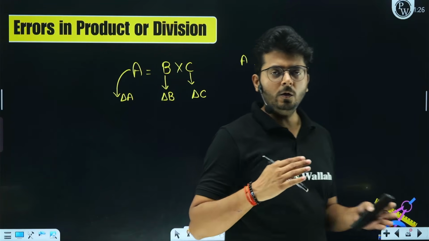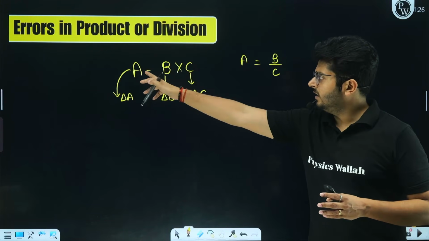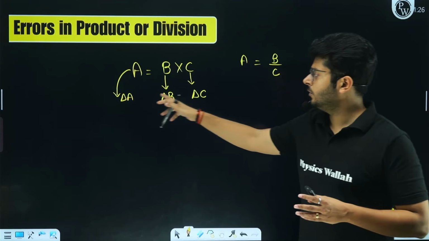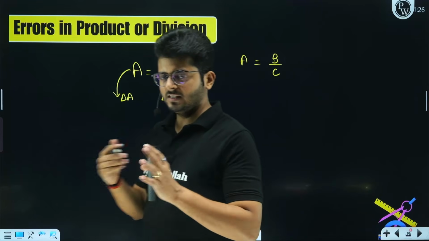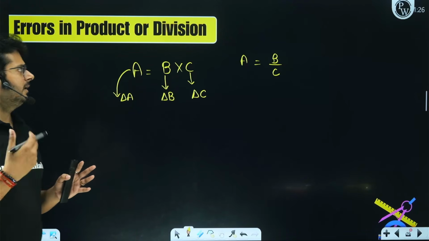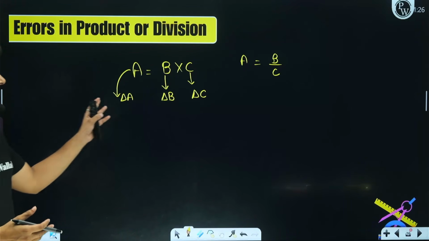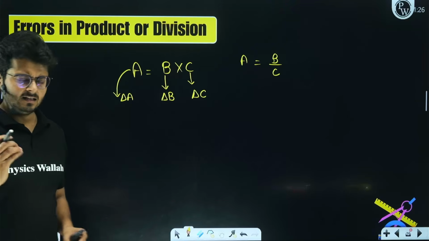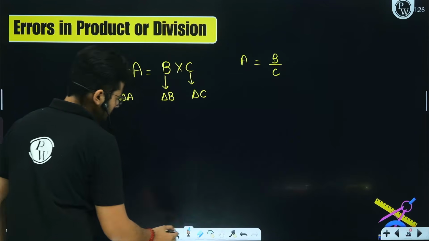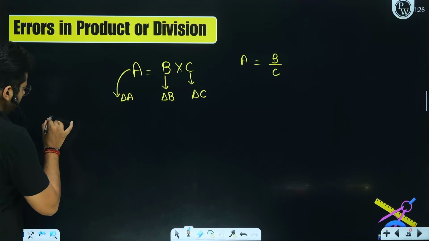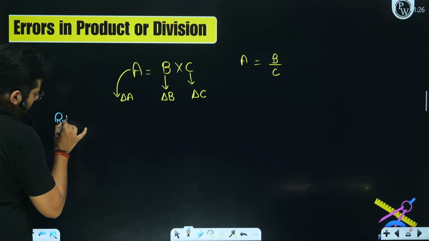How are these errors going to be interrelated? The quantities have this relation. What kind of relation will you have between the errors? In the case of product or division, we have found out that the errors are not directly added. In fact, what happens in this case? You can write down, this is rule number 2.